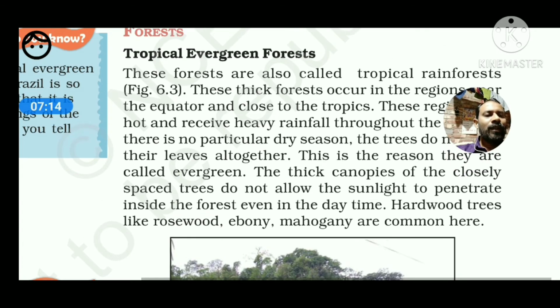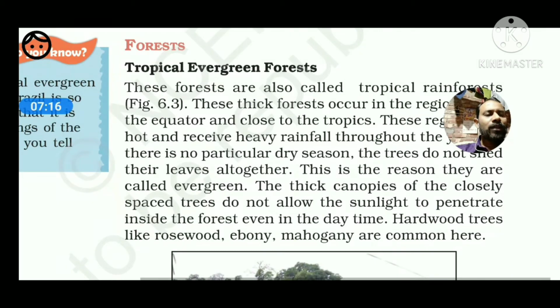Next one, another most important characteristic which is not found in the tropical deciduous forest is the formation of canopy. What is the meaning of canopy? Canopy refers to the formation of an umbrella-like condition. Canopy means the tent-like condition that usually develops in the evergreen forest.